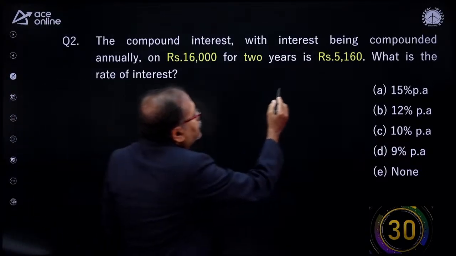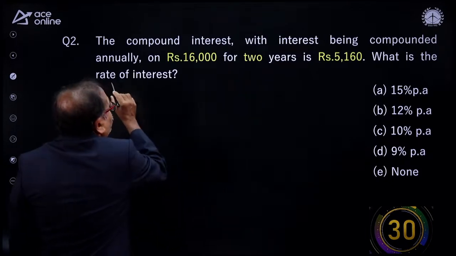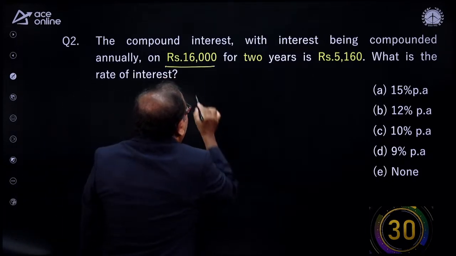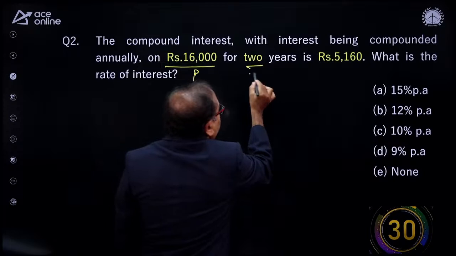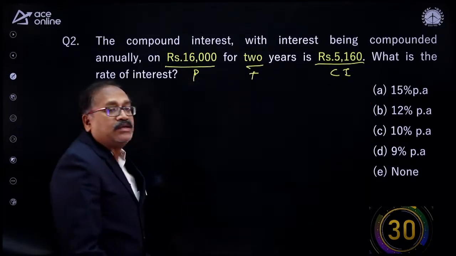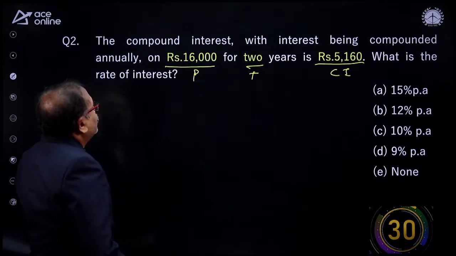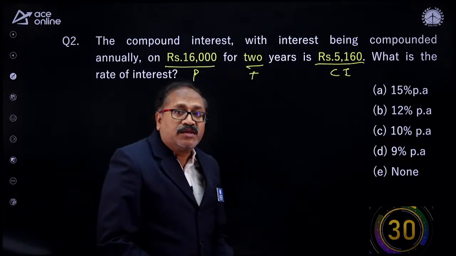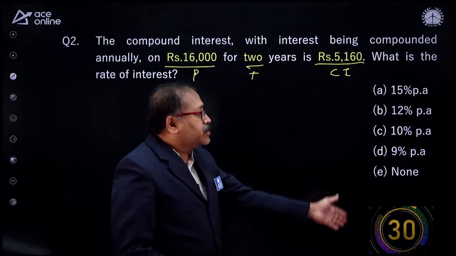The compound interest, with interest being compounded annually, on rupees 16,000. This is P, for 2 years. This is T. And this is compound interest, CI, that's 5,160. So the question is, what is the rate of interest? One thing is I can check through the options.